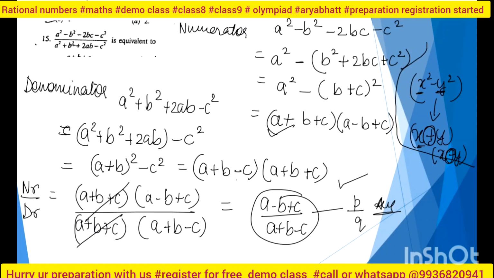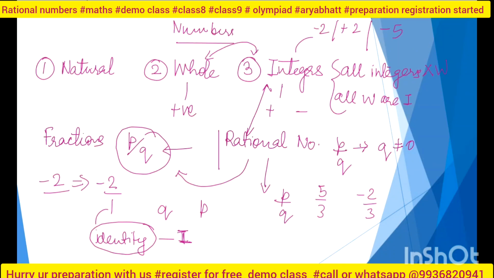So now we will do the quick revision of the entire class. See, initially I asked you what are the numbers, right? You told me about natural numbers, starting from 1, 2, 3 and all the positive up to infinite. Then I asked you about the whole numbers. You told me that is starting from 0, 1, 2 to infinite. Then integers are from minus infinite to positive infinite, and 0 is also included in the middle. So all the whole numbers and all the natural numbers are integers, right?